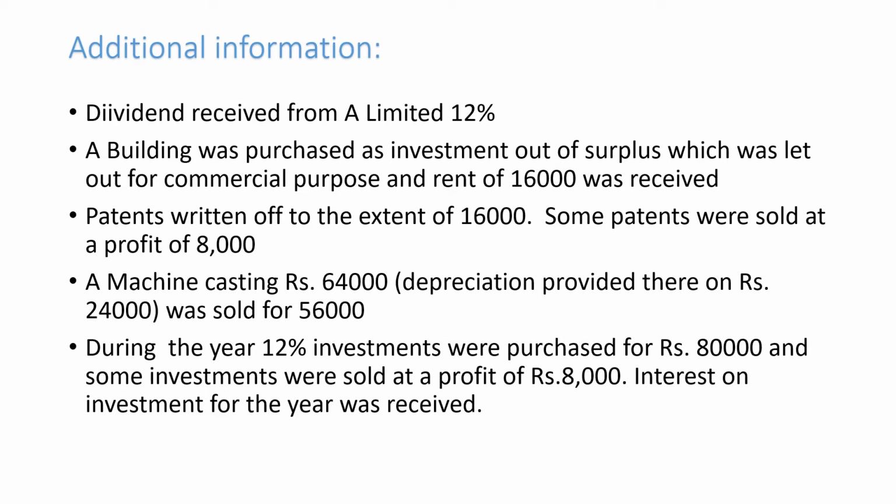A machinery costing 64,000 was sold for 56,000. Charged depreciation on that 24,000. During the year, 12% investments were purchased for 80,000 rupees and some investments were sold at a profit of 8,000. Interest on investment for the year was received.